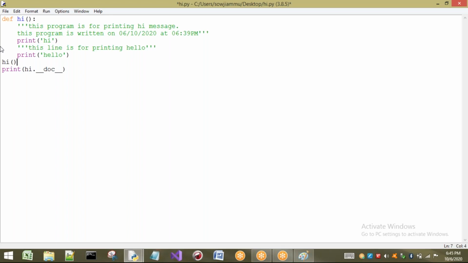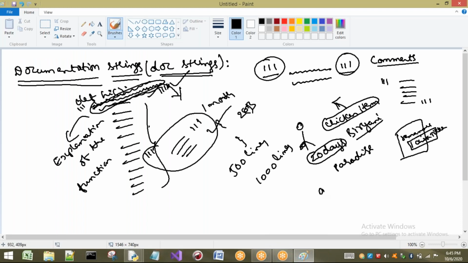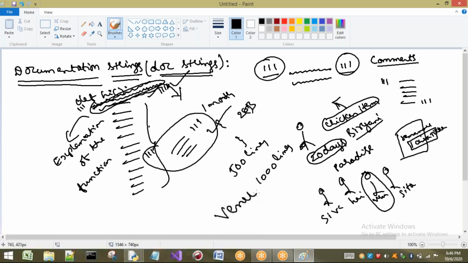What is meant by calling a function? If I want to call this function, what do I have to call? What is the name of that function? Hi. Let us say there are 60 persons in a class. The names are Shiva, Hari, Venu, and Sita, for example. If I want to call a particular person, I have to call his name, as Venu.